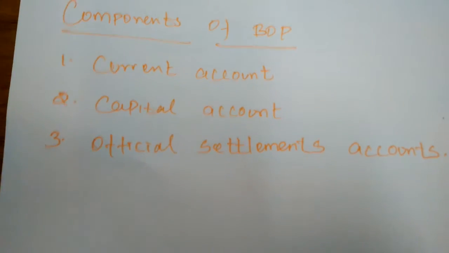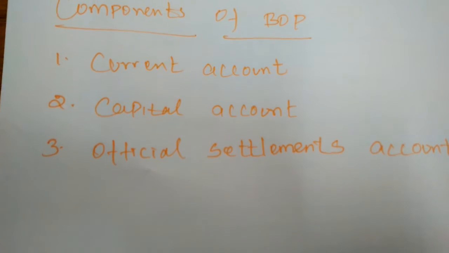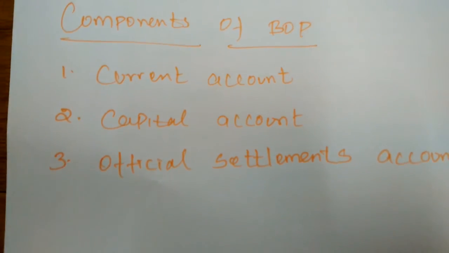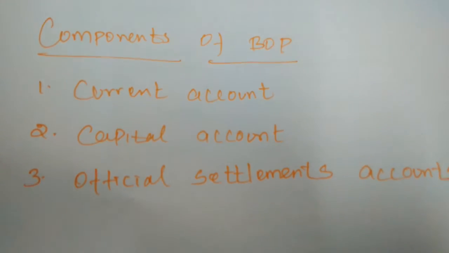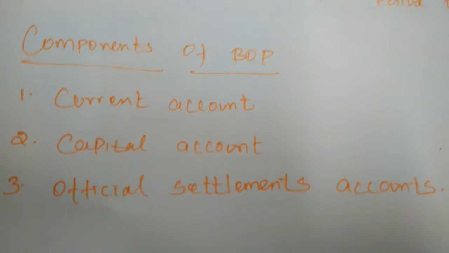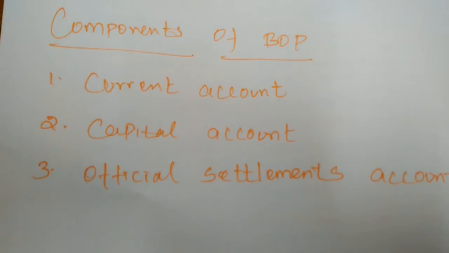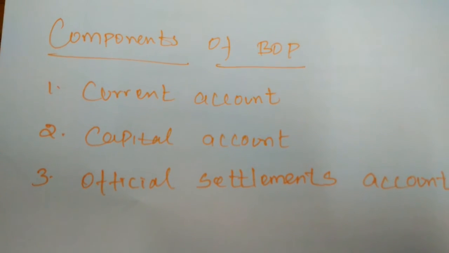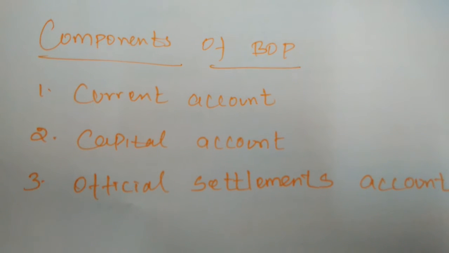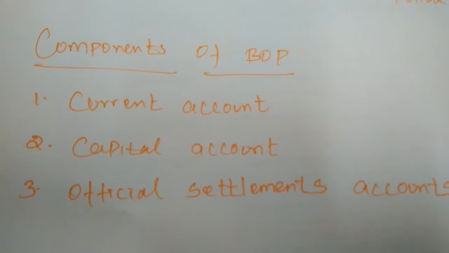So the capital, or the financial transactions consisting of direct investment and purchase of interest-bearing financial instruments, is called the capital account. Next is the official reserve assets account. The official reserve transactions consist of movement of international reserves by the governments and official agencies to accommodate imbalances arising from the current and capital account.